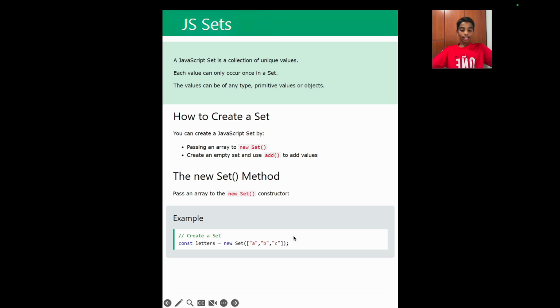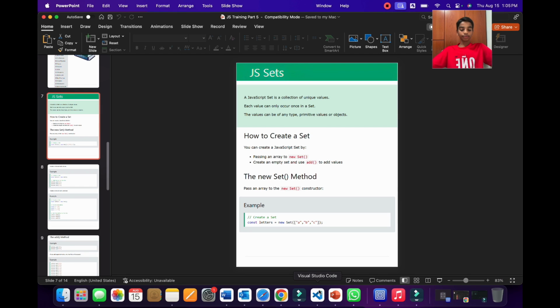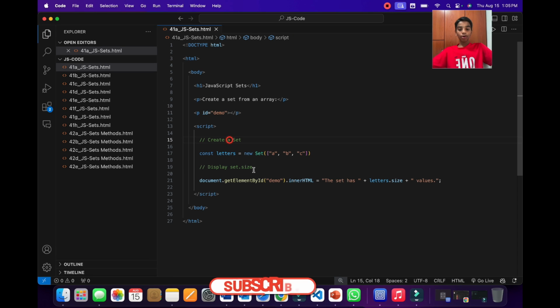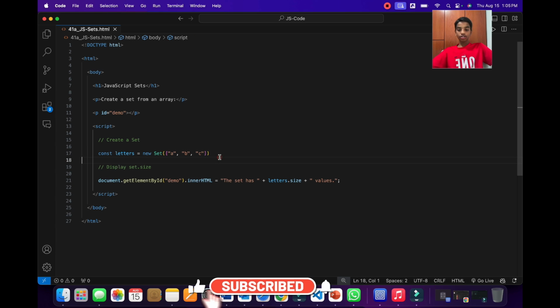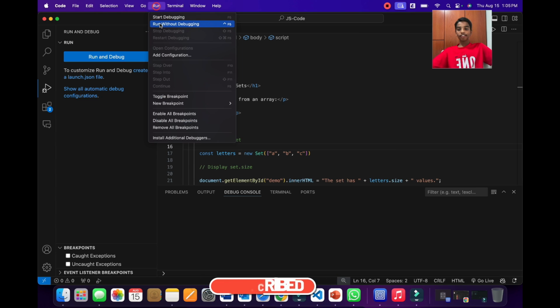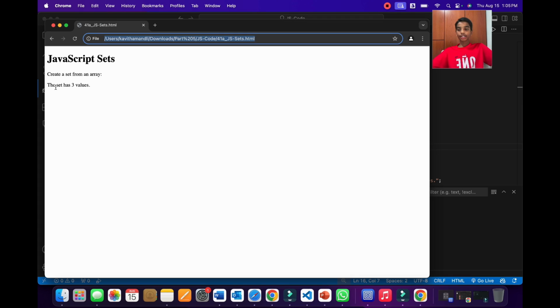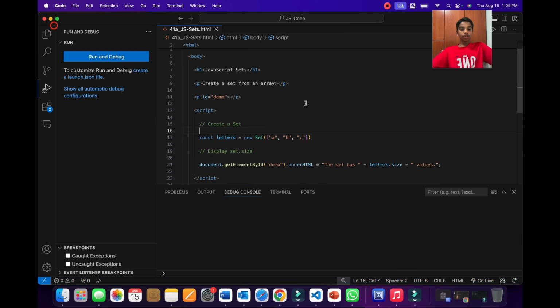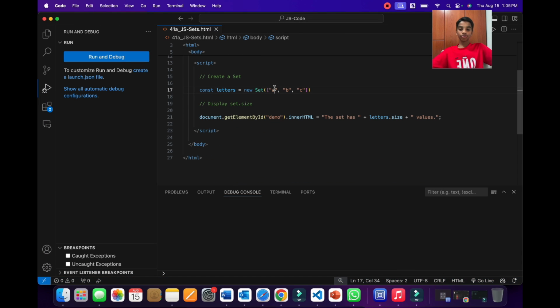So now let's look at this example using Visual Studio Code. As you can see in this example, we have a new set and then we are displaying the size of this set. Now when we run this using Chrome, it will say that this set has 3 values. And that is also true, because there are only 3 values over here.